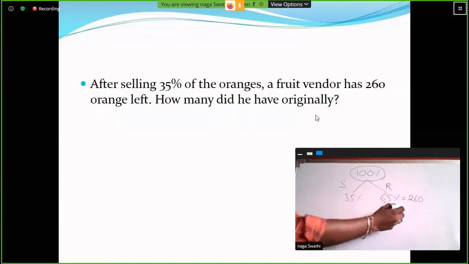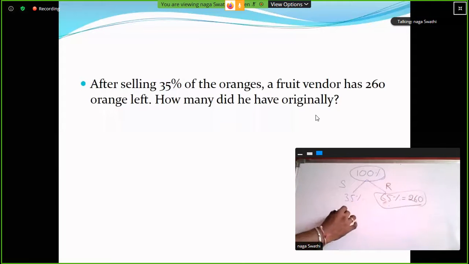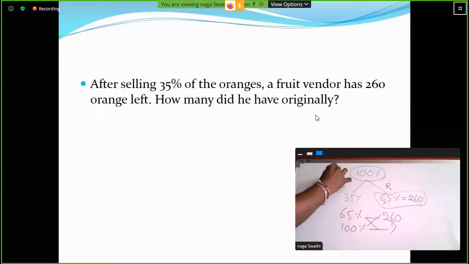Here this is the keyword. So 65 percent value is 260. Then what is the total number of oranges? That is the 100% value. So 100 into 260 divided by 65. 260 divided by 65 is 4. Answer: 400 oranges.